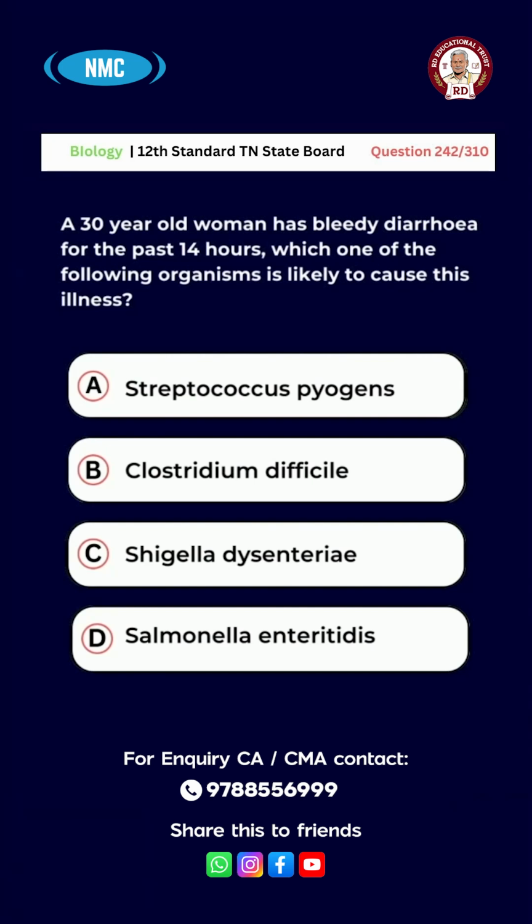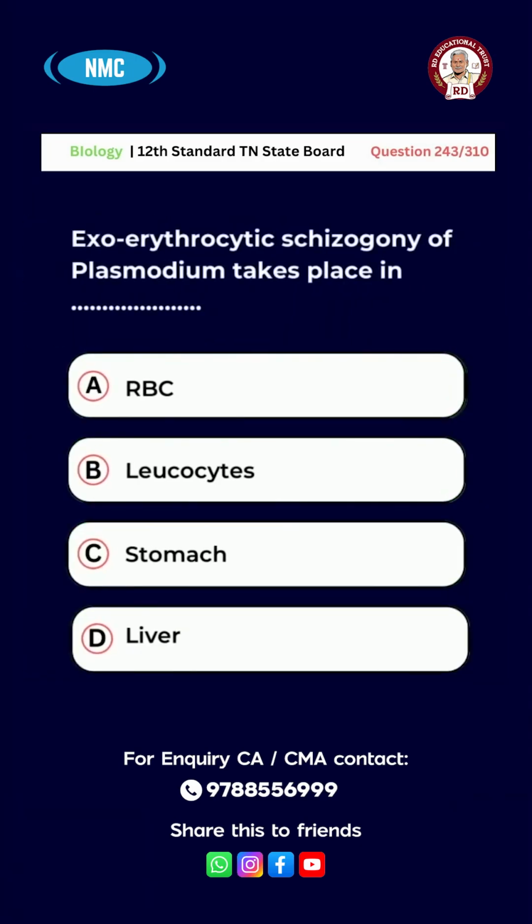The right answer is option C. Shigella dysenteriae. Question number 243. Exoerythrocytic schizogony of Plasmodium takes place in A. RBC, B. Leukocytes, C. Stomach, D. Liver. Right answer is option D.